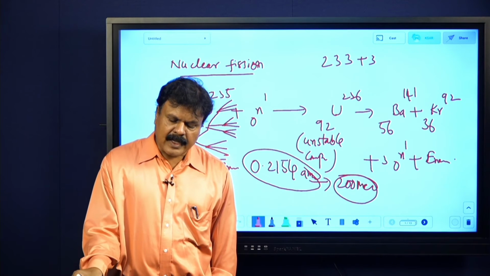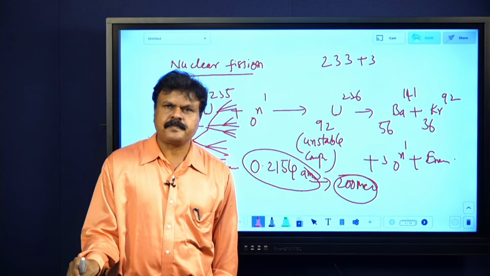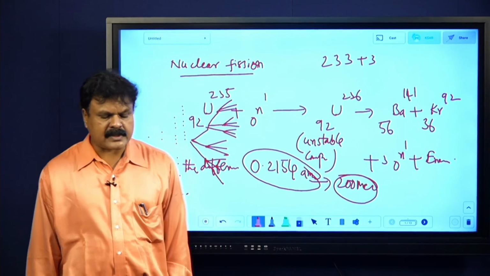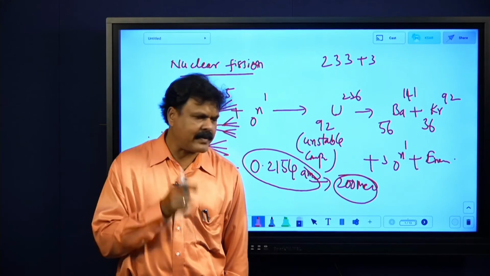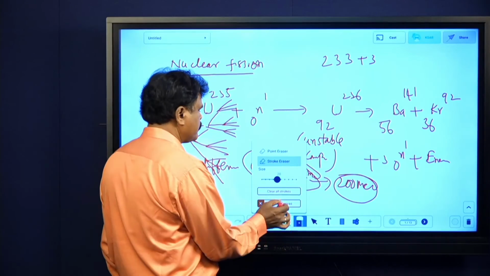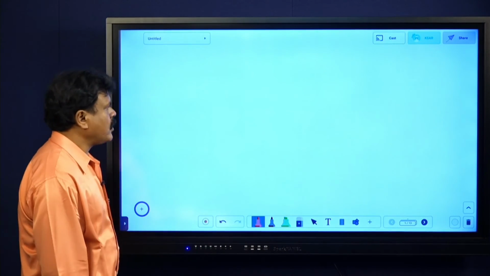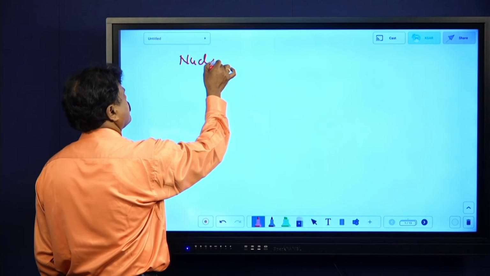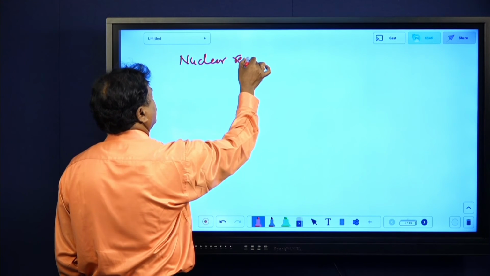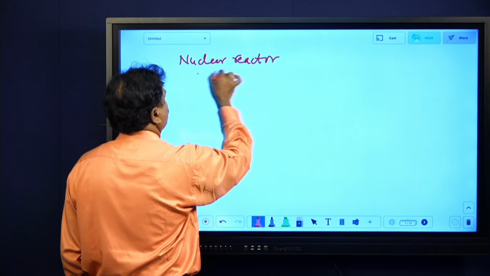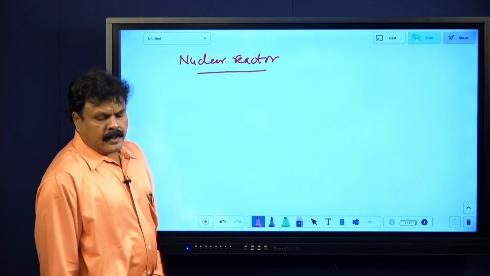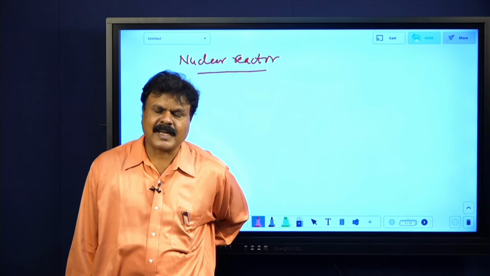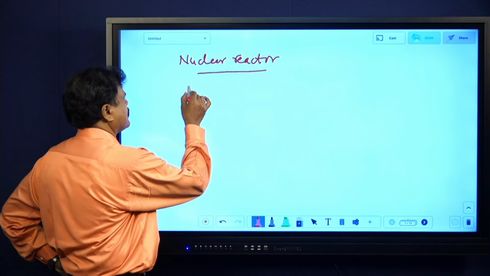Then you have the nuclear reactor. What do you mean by nuclear reactor? It is a device. I am telling a clear definition; try to remember that. The clear definition of nuclear reactor, and after completing this once and for all, we will go ahead with the radioactivity concept. Nuclear reactor is a device in which a self-sustained and yet controlled chain reaction occurs.